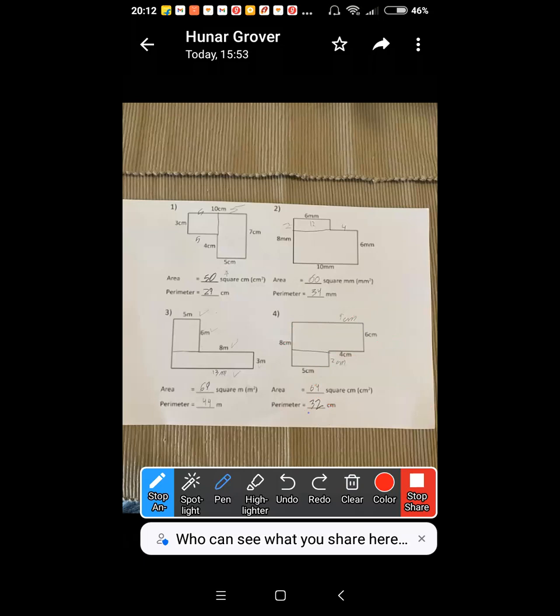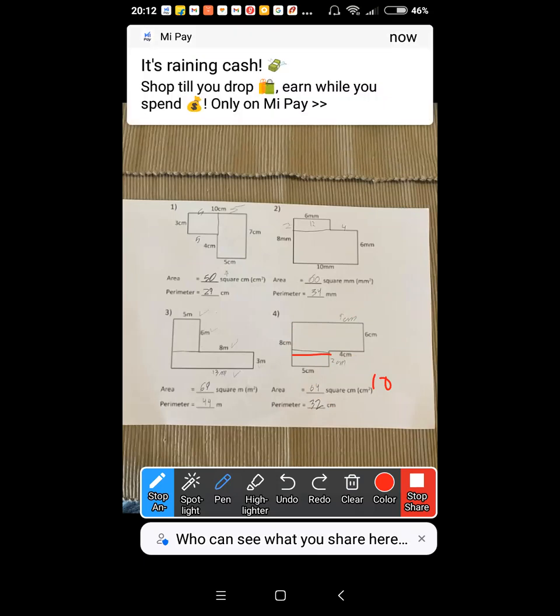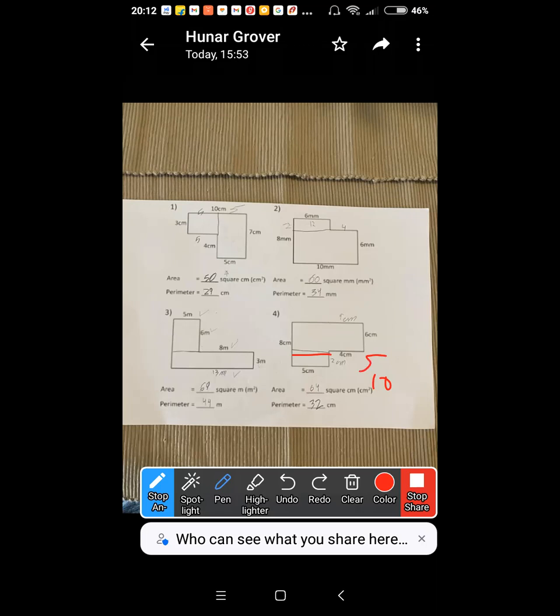5 into... wait a minute. Why is this thing 2? 8 minus 6, 2. That's my girl. 5 into 2, 10. 8 into... No, not 8. 6 into 9, 54.